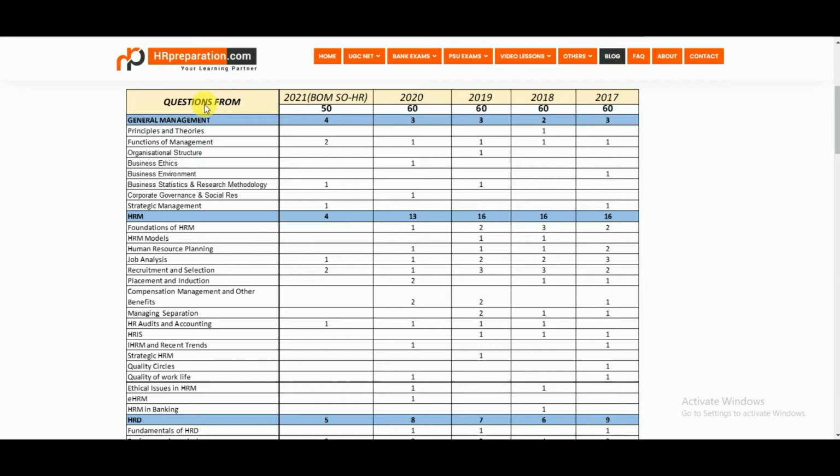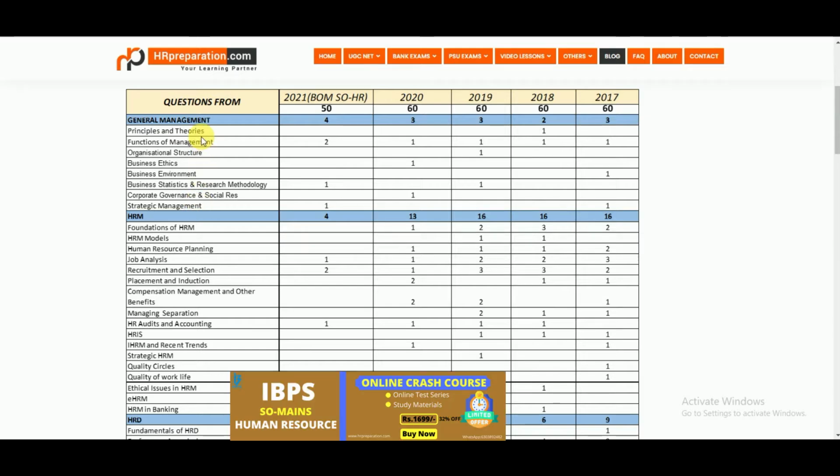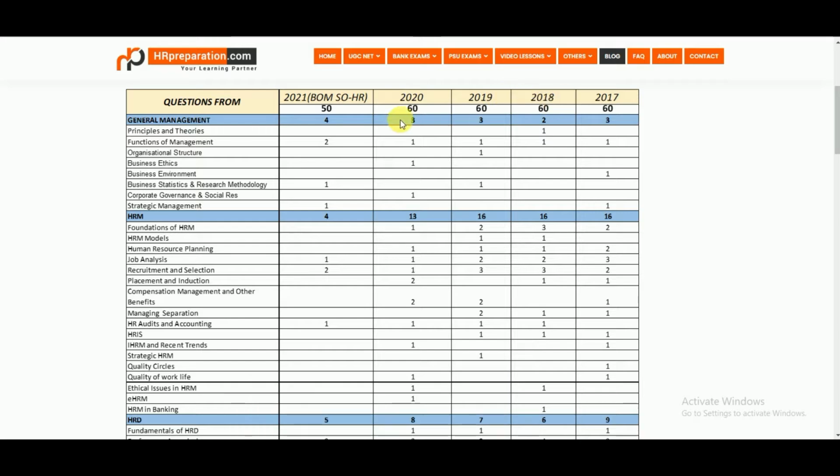In the column part, the first column shows the questions from the main topic and subtopic. Each main topic is divided into its subtopics, so you can find what the subtopics under the main topic are, as well as, in the rows, the years, meaning the papers from the respective years. We've covered 2017 to 2021.